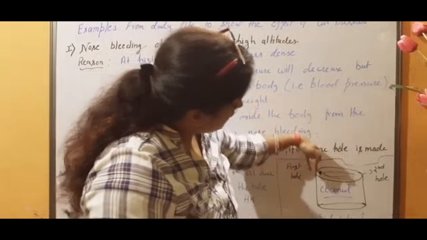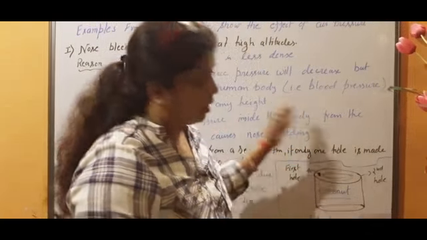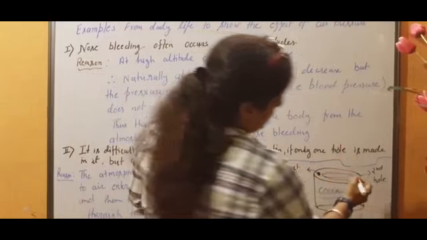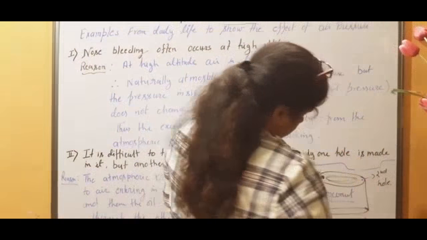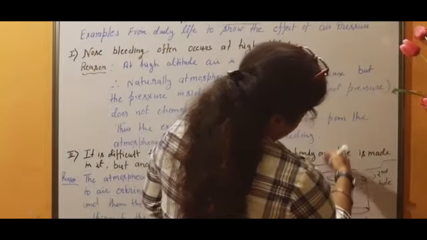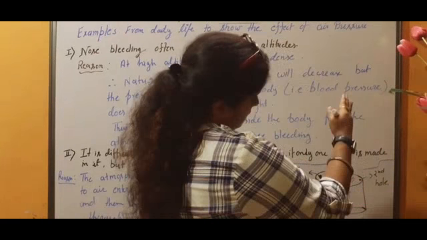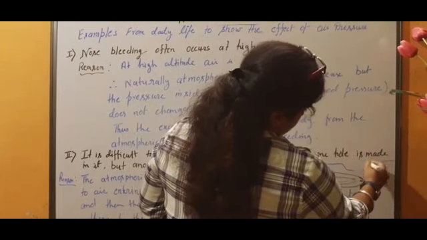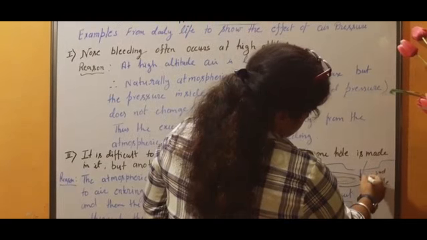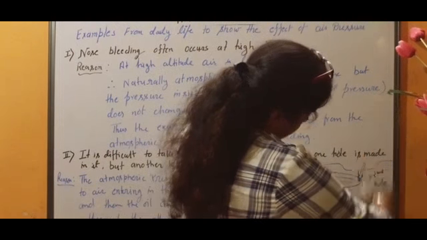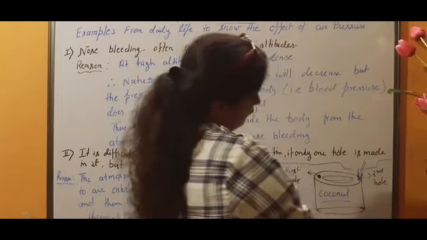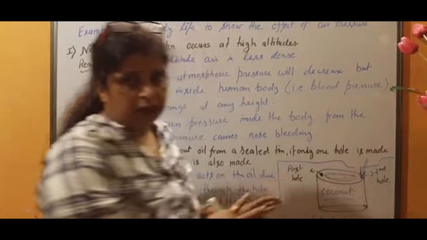This air pressure doesn't allow the liquid to come out. But when we made one more hole, then what happened? When we tilt it, more air will enter from the opposite side, and that air pressure pushes the liquid to come out from the other hole. That is the logic.